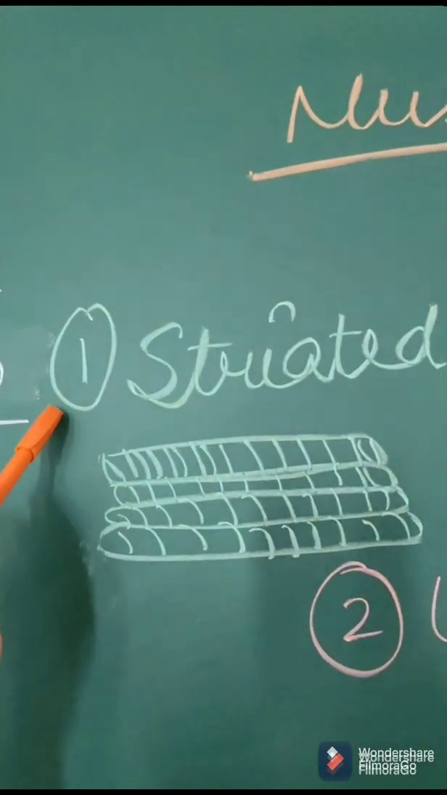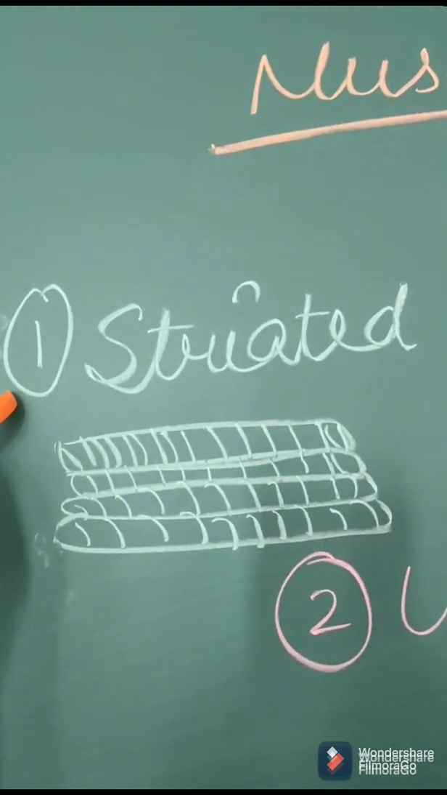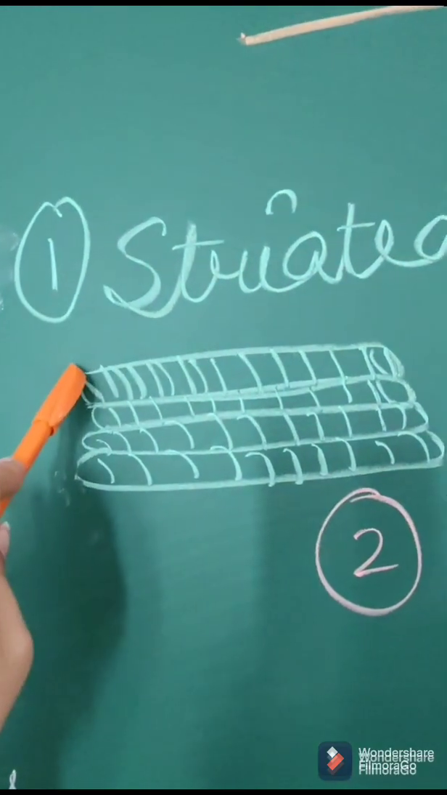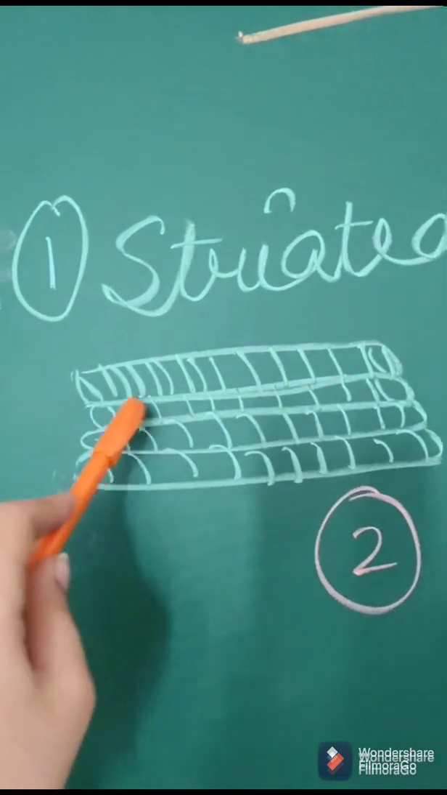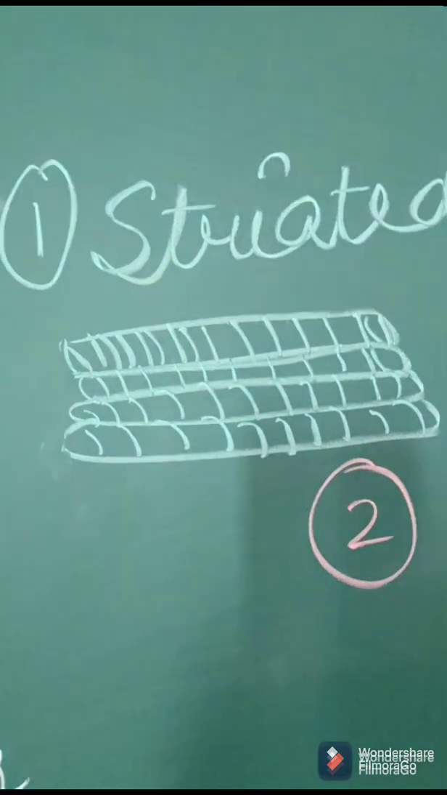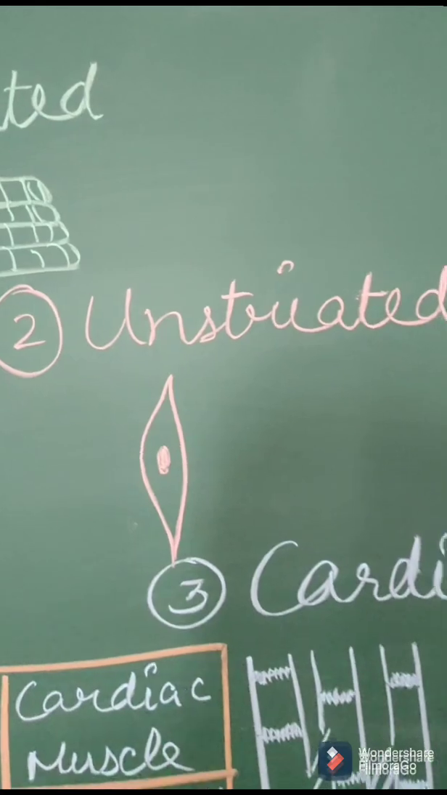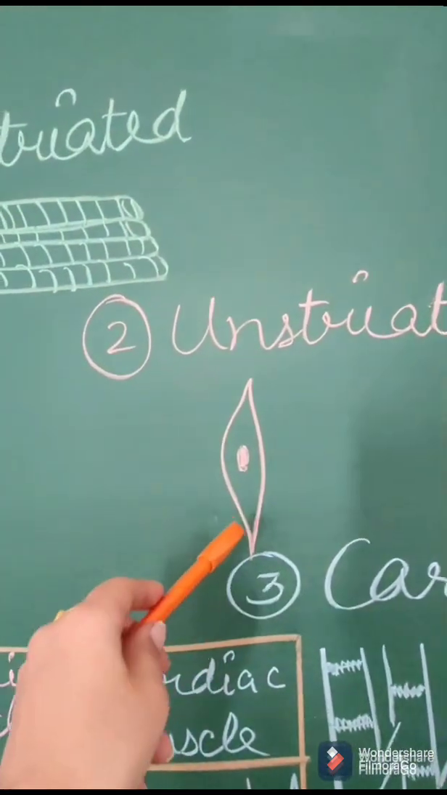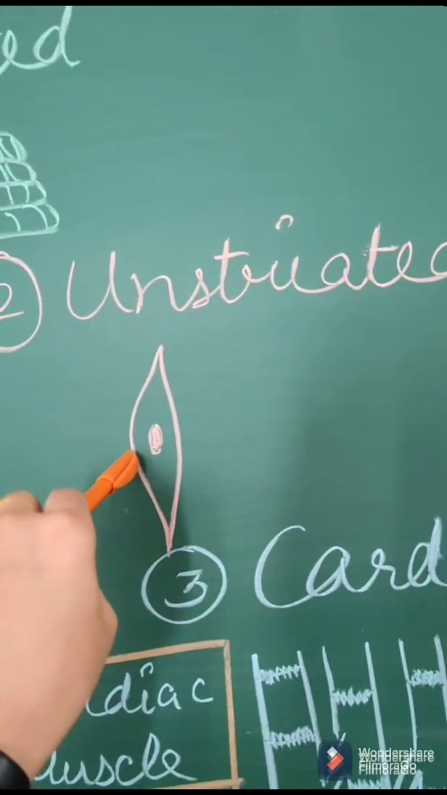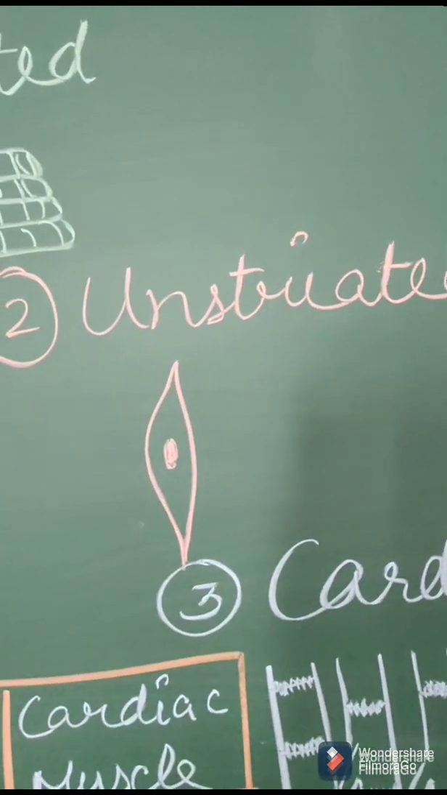So this is the first type of muscular tissue, which is known as striated tissue or striated muscles. You can see in this tissue long cylindrical cells are present. They have bands on them. So this is the structure of striated. Next we have the structure of unstriated. You can see here spindle shaped cell is there. Spindle means which is wide from the center and narrow at the tips. So such cells are present in unstriated.